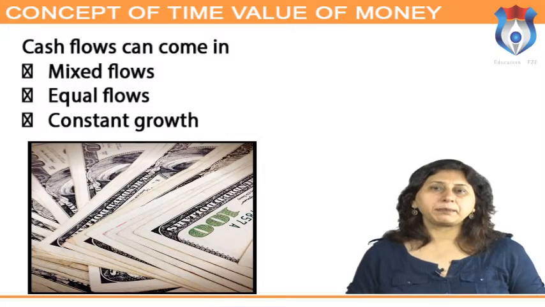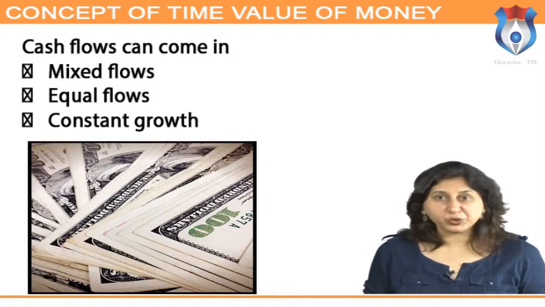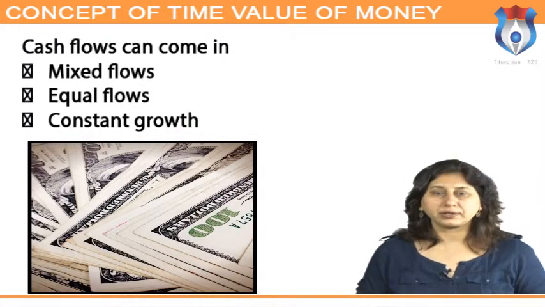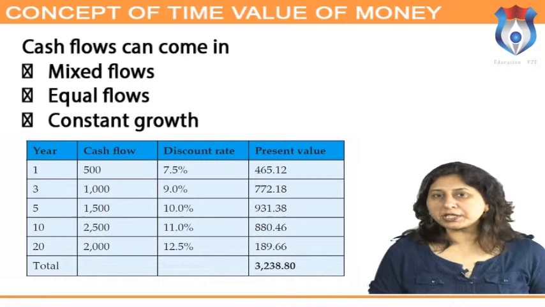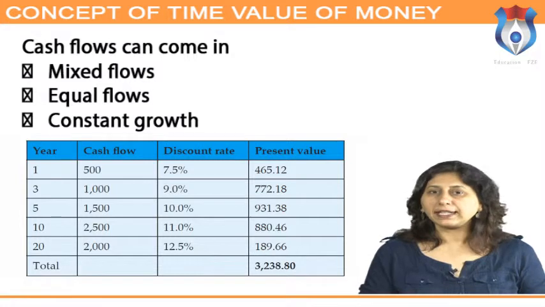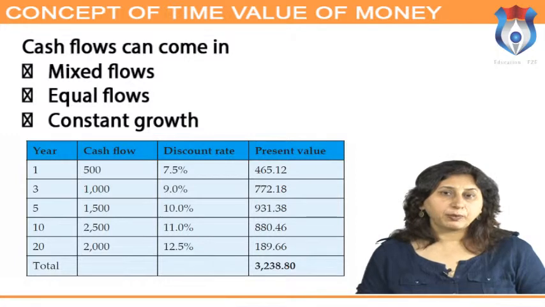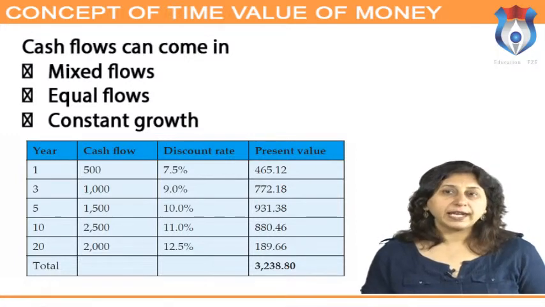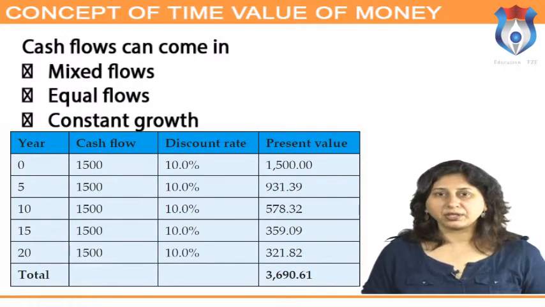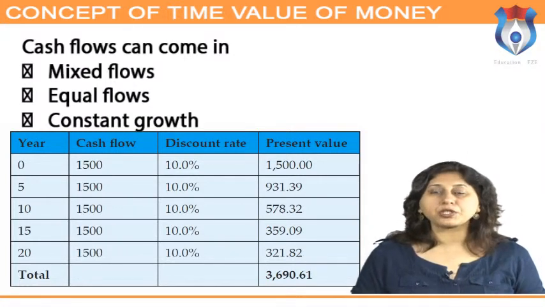Cash flows can come in a mixed stream, a pattern of equal annual flows, or even a perpetual stream. Mixed flows, equal flows, constant growth. Mixed flows: to compute the present value of a mixed stream, a spreadsheet is invaluable. Equal flows: the most straightforward application of the DCF method is when expected cash flows will be received in equal payments during the time period in question. Constant growth: as a company grows and becomes more successful, its dividend payments will also steadily grow.